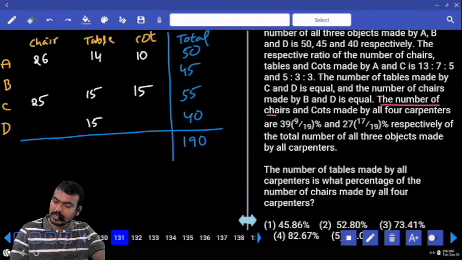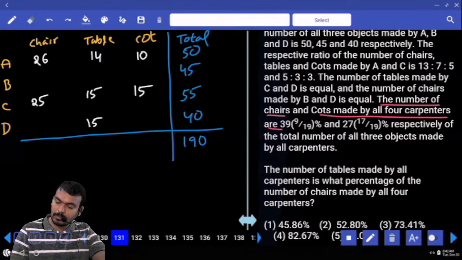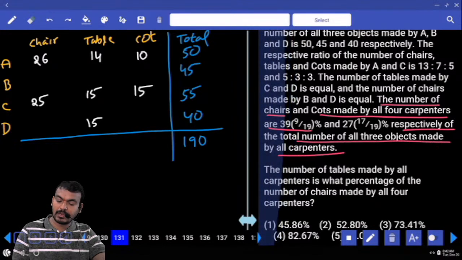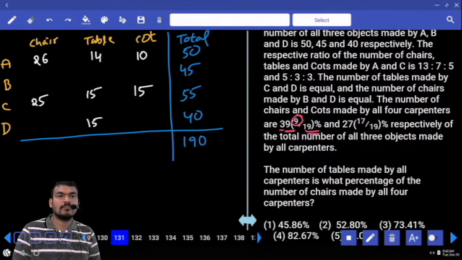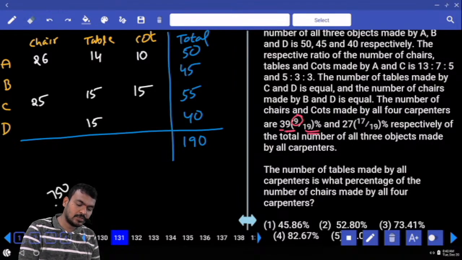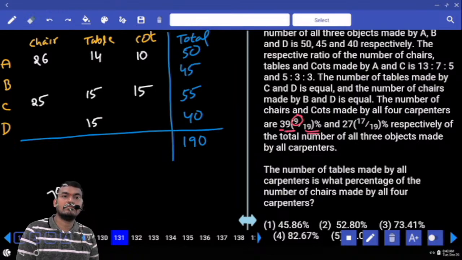The number of chairs and carts made by all the 4 carpenters are 39 and 19 percent respectively of the total number of all the 3 objects made by all the carpenters, or not? First, 30 percent of 1900 is how much? 570. 9 percent is 171. 171 plus 9 is 180. 180 plus 570 is 750. 750 by which one? 1900.